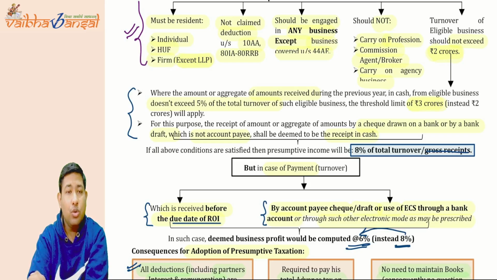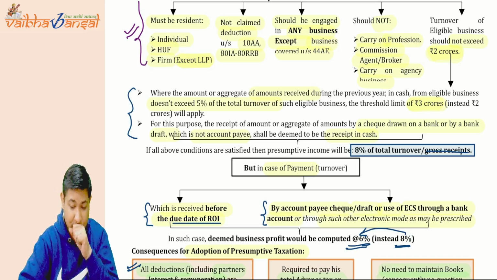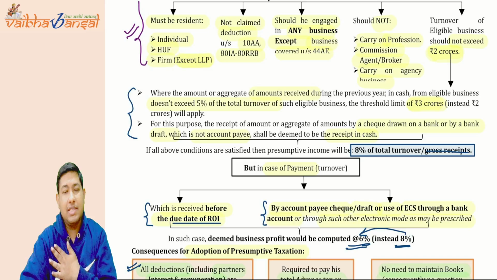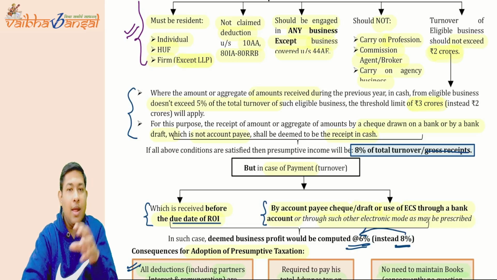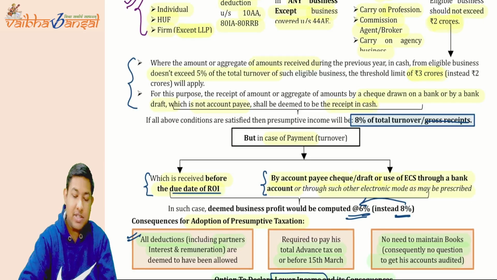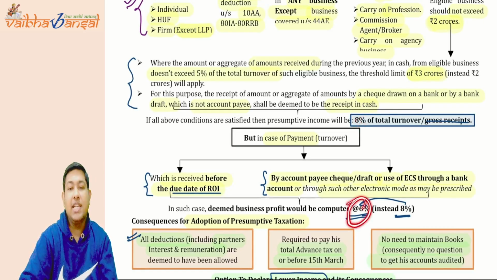But I want to show lesser than 8%. Can I do so? Yes, I can do so, but for that particular case I have to maintain the books of account and get them audited as well. Now if the transaction is in cash, then 8% will be the presumptive income. But if my transactions are conducted in the specified modes like cheque, or the online modes, the UPI or the NEFT or bank transfer, account payee cheque, if these are the conditions, then the 8% will not be applicable for me, only 6% is applicable.